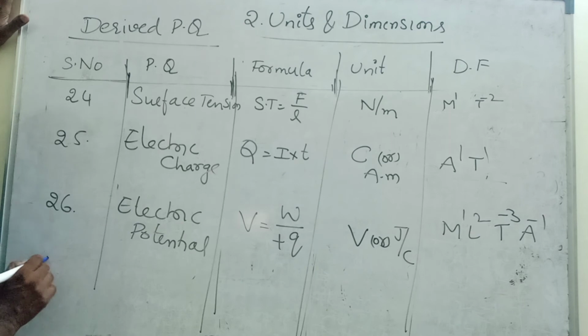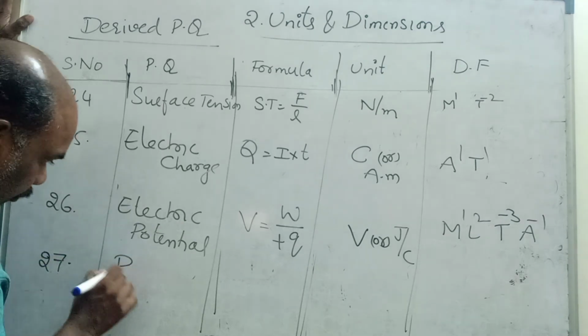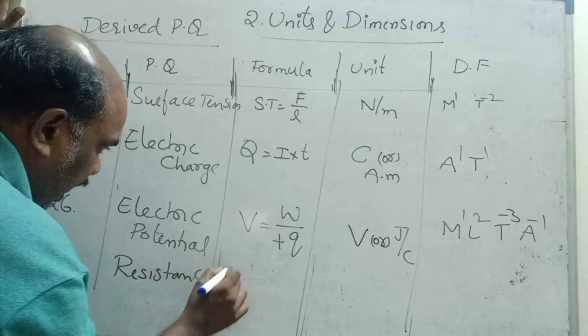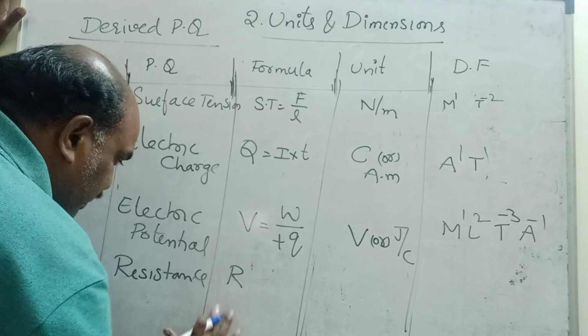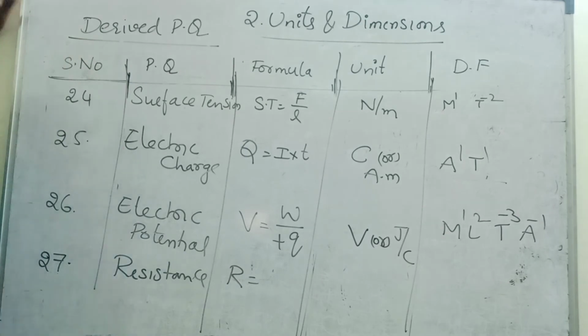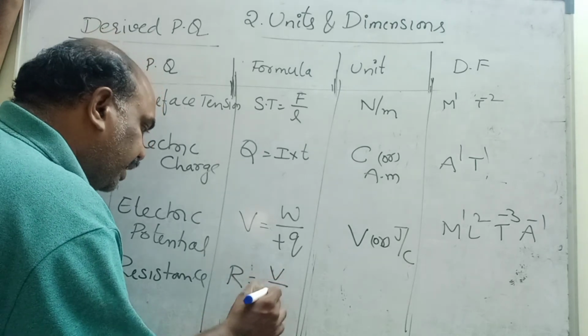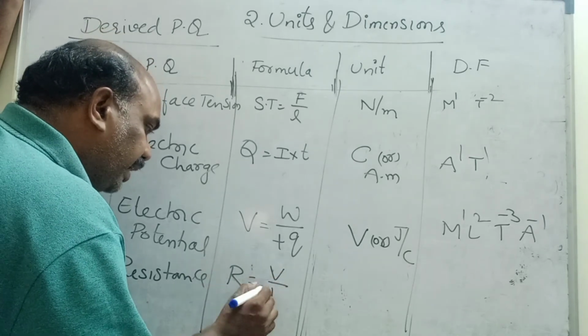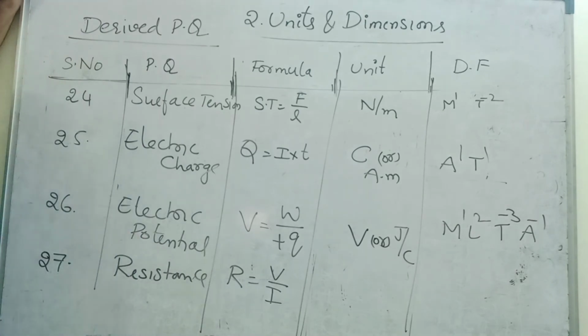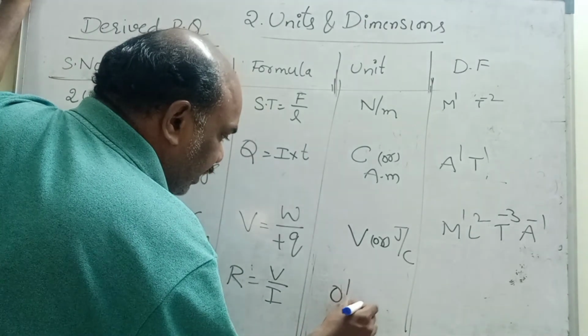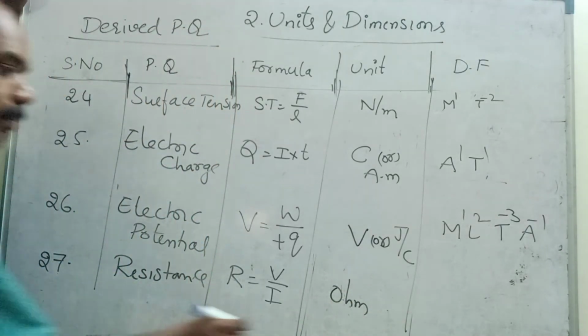Next, electric resistance. Resistance is nothing but opposition to the free flow of electrons. It is a property of the material. Resistance is always constant. We saw in 10th class that it is voltmeter reading by ammeter reading, V by I, potential by current. Resistance unit is ohm, the scientist's name. The symbol is omega.